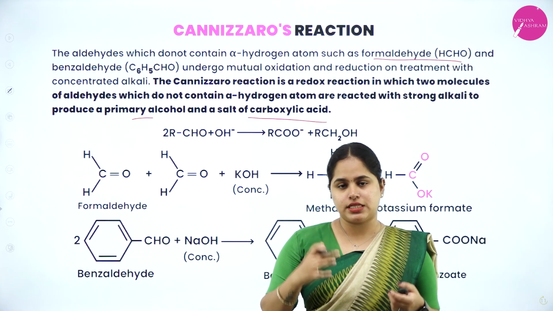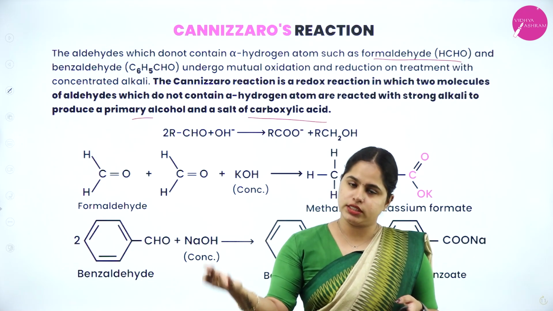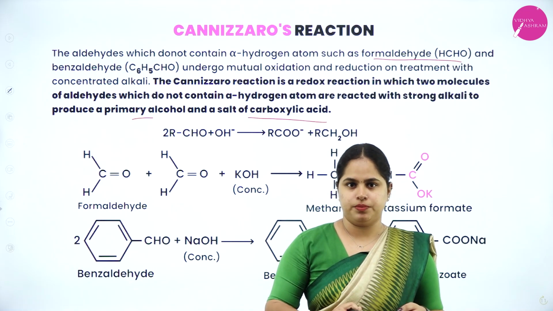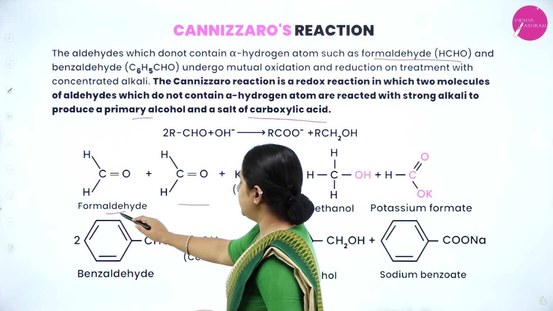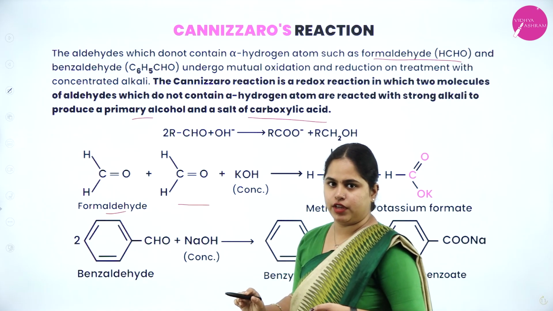So that means the same aldehyde will undergo oxidation as well as reduction. So that is called the Cannizzaro reaction. So we can see here formaldehyde, 2 molecules we have taken here.